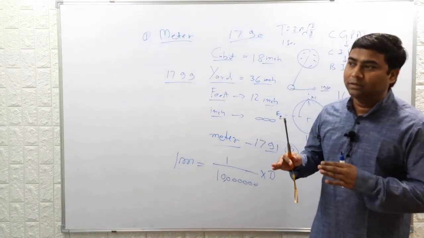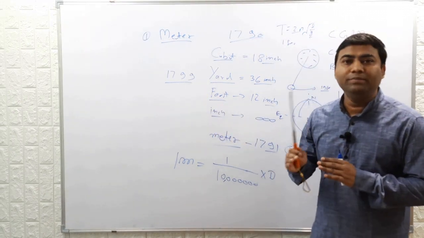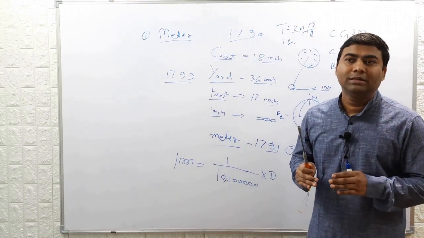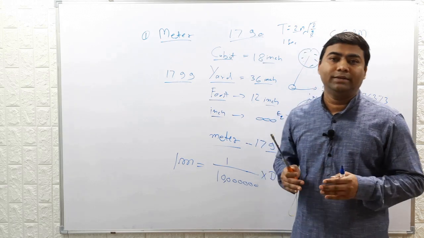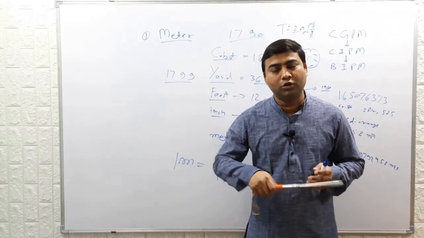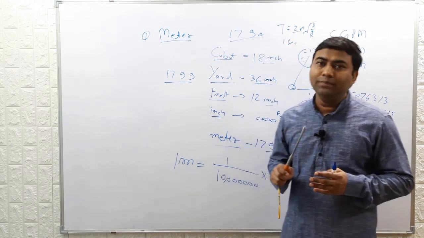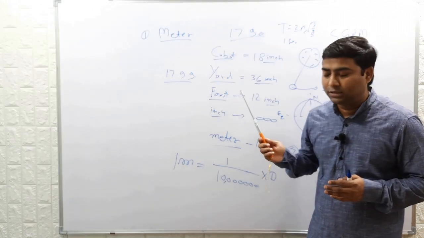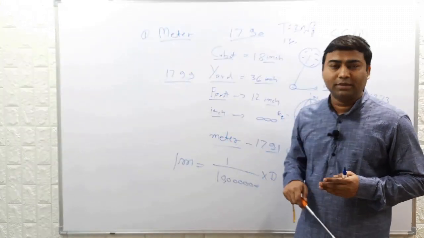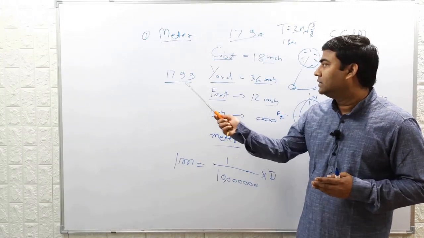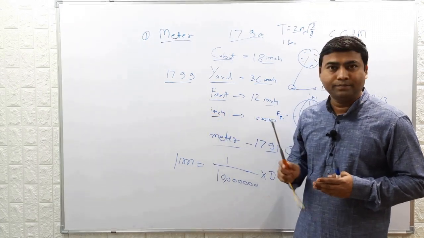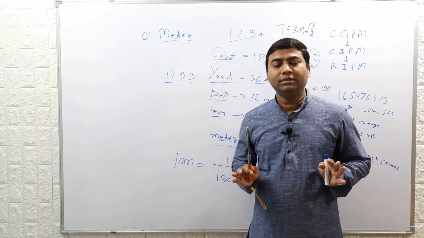So initially in 1799 only the meter and kilogram were defined. The second was still not officially defined and adopted, even though it was in use in clocks. Only the meter and kilogram were officially defined in the metric system, which was adopted first by France in 1799. Only France adopted this system.